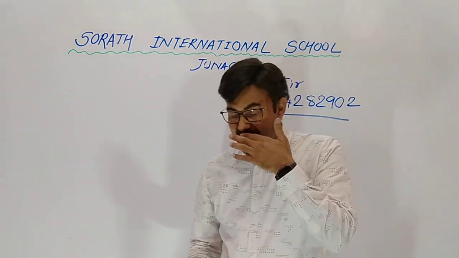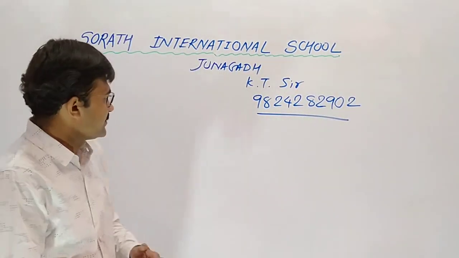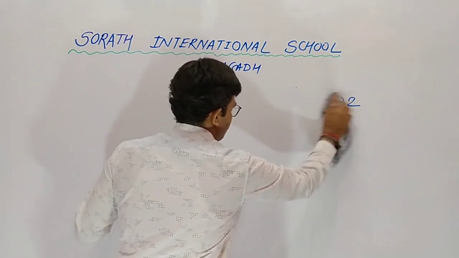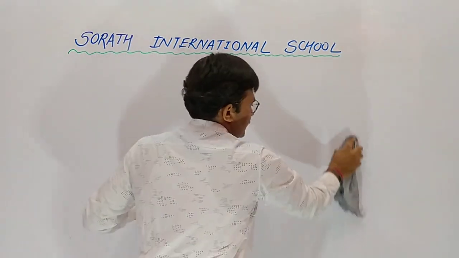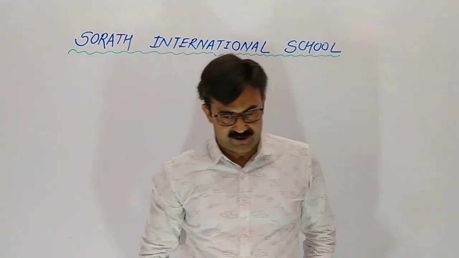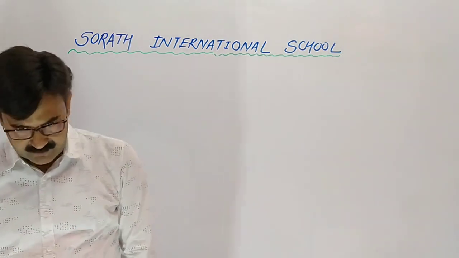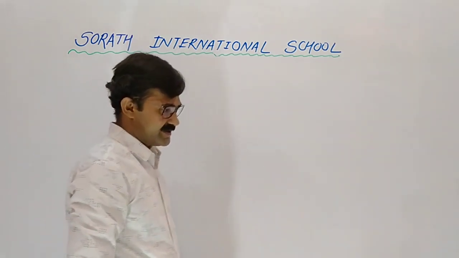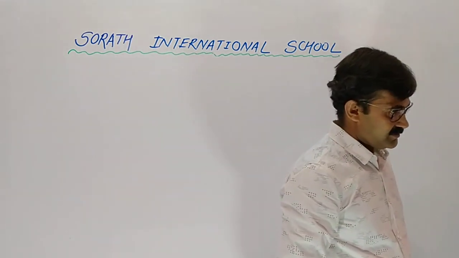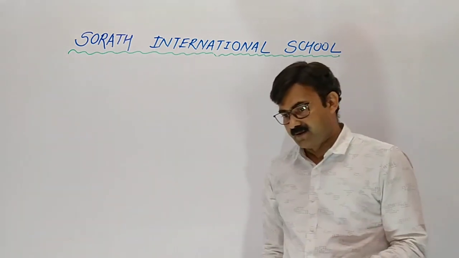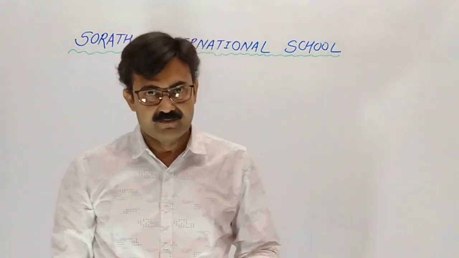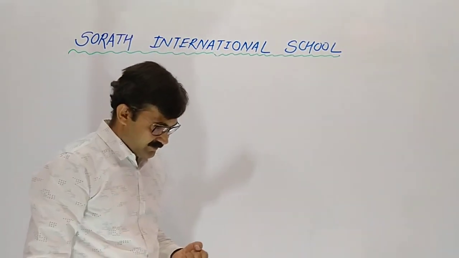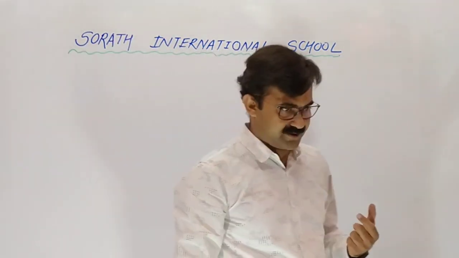Now we are going to start our second lecture of the bridge course. In the last lecture we discussed group number 1, group number 2, and some tricks given for the atomic number of each element, how to remember. We discussed the trick also. Four groups we discussed in the last lecture.